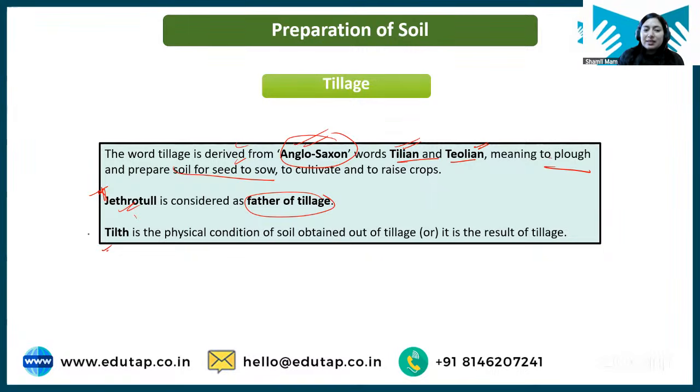And tilth, there is another term, tilth, which is again important. Once the entire tillage operation is completed, the physical condition of the soil that we see at the end, at that particular point of time, is known as tilth. So basically, the result of tillage is tilth.